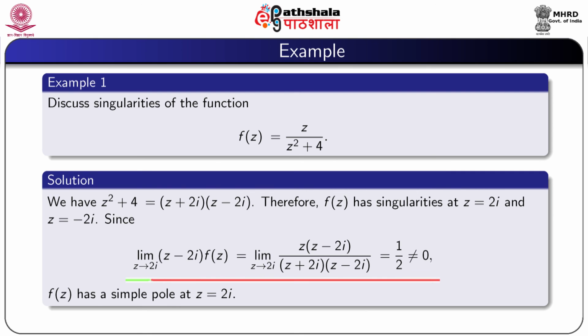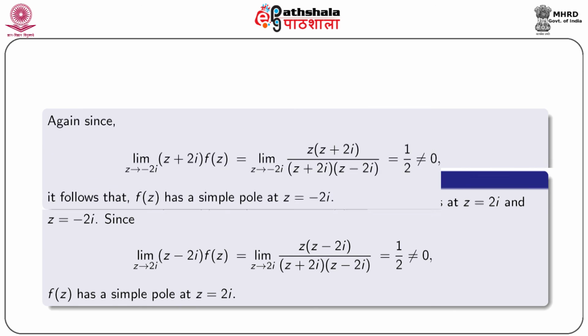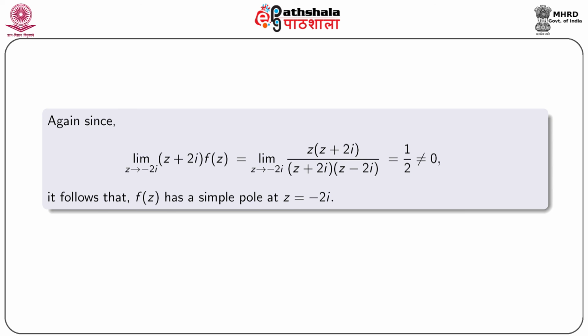Since the limit as z tends to 2i of (z - 2i) f(z) is 1/2, not equal to 0, f(z) has a simple pole at z = 2i. Again, since the limit as z tends to -2i of (z + 2i) f(z) is also 1/2, not equal to 0, it follows that f(z) has a simple pole at z = -2i.